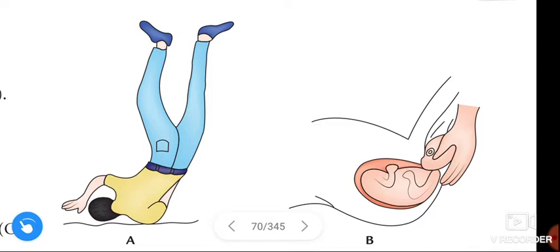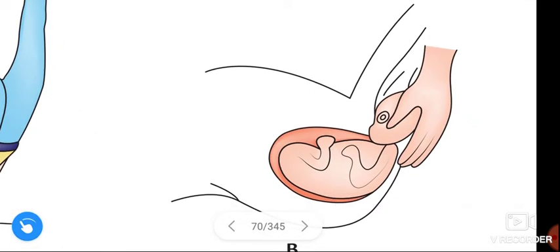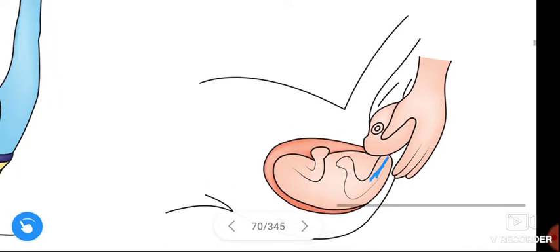See this person landing on the shoulder. The second cause is traction of the arm and hyperextension of the neck. See here, traction of the arm and hyperextension of the neck. This is the second cause for injury of the upper brachial plexus.